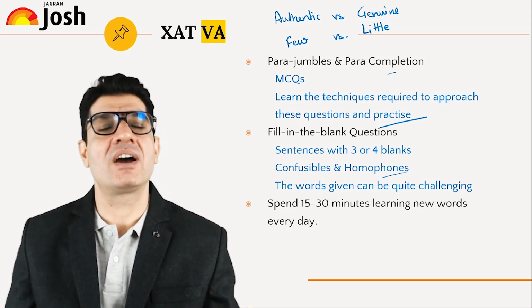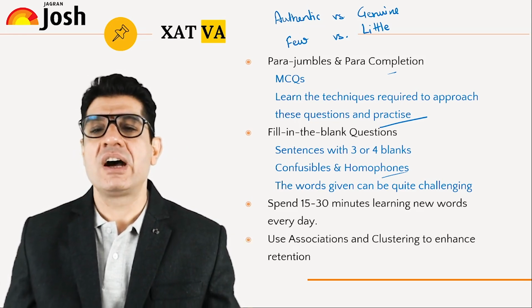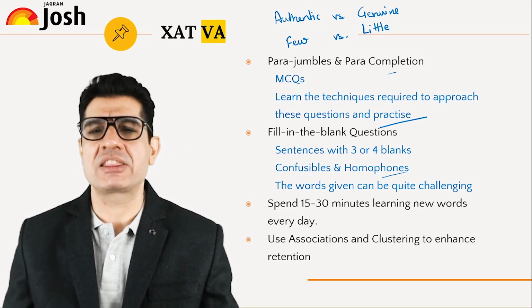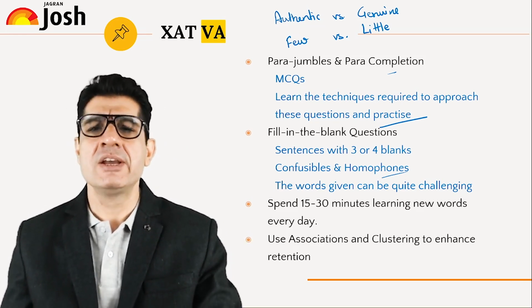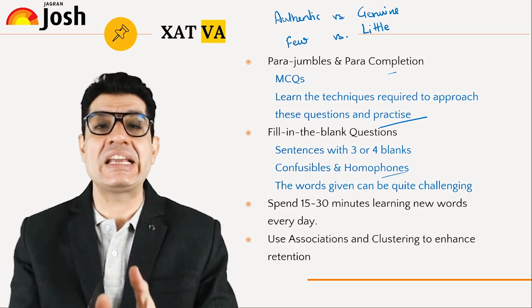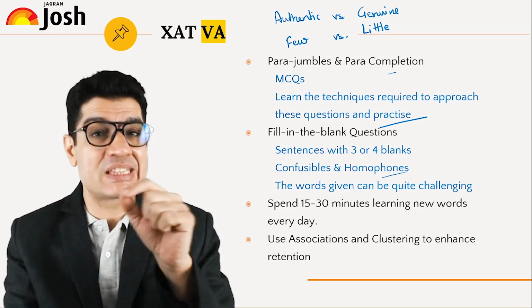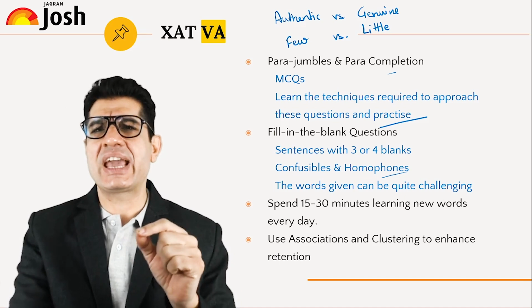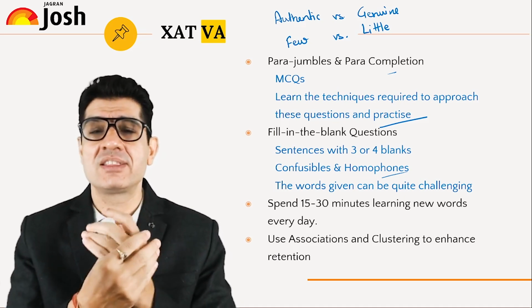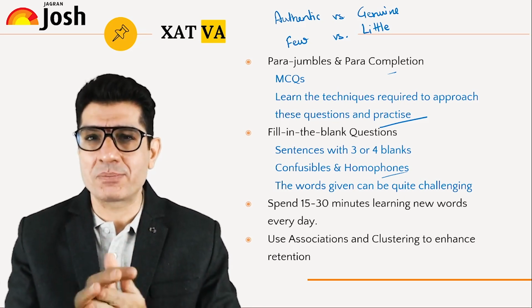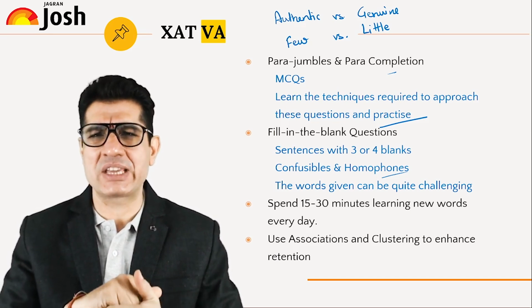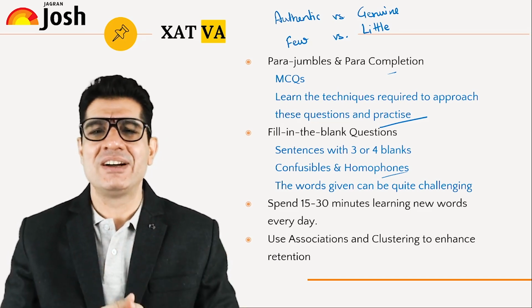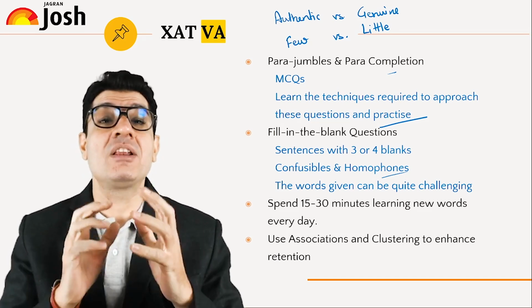In that case you can use associations and clustering methods to enhance your retention. So association basically means you link a word and its meaning with something else. That something else can be a sound, an image, another word, a feeling within you, or learning roots.